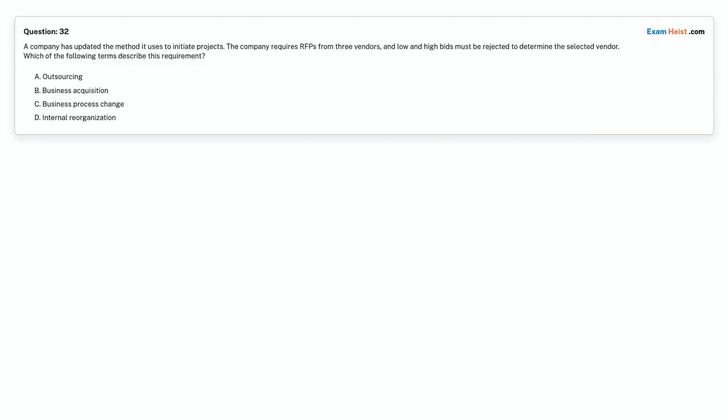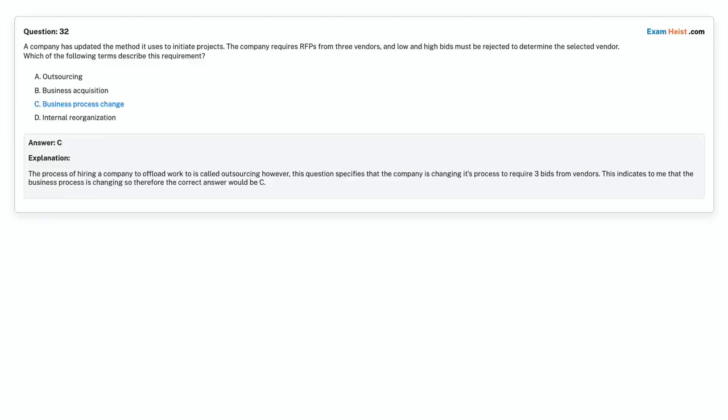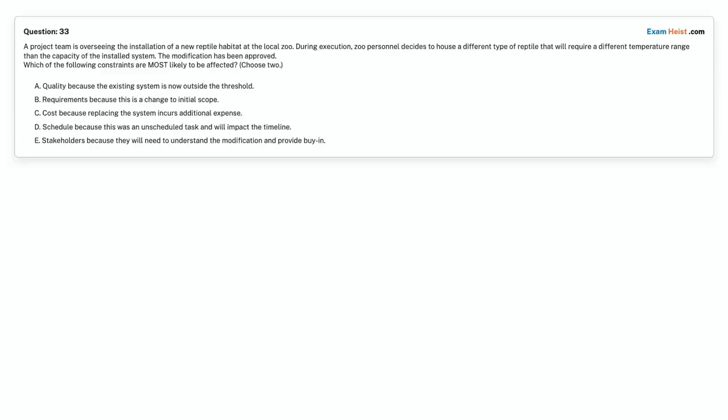Question 32. A company has updated the method it uses to initiate projects. The company requires RFPs from 3 vendors, and low and high bids must be rejected to determine the selected vendor. Which of the following terms describe this requirement? Option A. Outsourcing. Option B. Business acquisition. Option C. Business process change. Option D. Internal reorganization. Choose the correct answer. Correct answer is option C. Business process change.